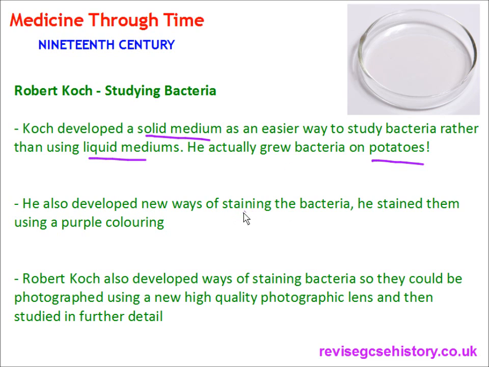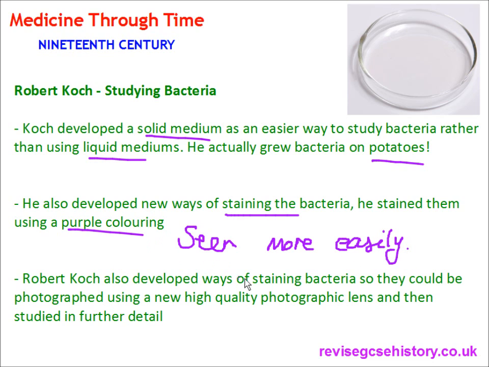He also developed new ways of staining the bacteria. He stained them using a purple colouring so they could be seen more easily. Robert Koch also developed ways of staining bacteria so they could be photographed using a new high quality photographic lens, and then studied in further detail. So that is some key points about Robert Koch's work in studying bacteria.